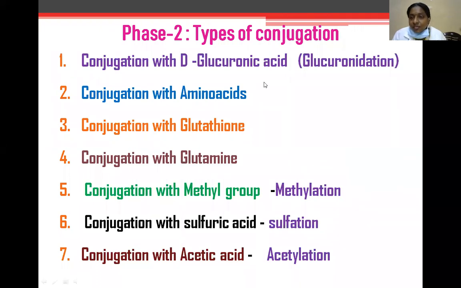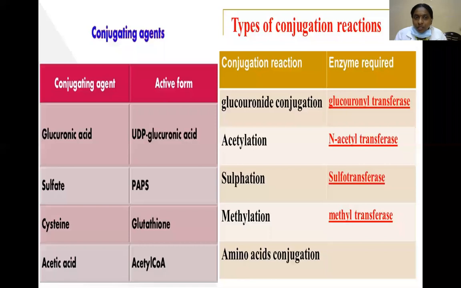Phase 2 reactions, or types of conjugation reactions. Conjugation with D-glucuronic acid is glucuronidation; conjugation with amino acids such as glycine, glutathione, and glutamine; conjugation with a methyl group is methylation; conjugation with sulfuric acid is sulfation; and conjugation with acetic acid is acylation. These are the conjugating agents and types of conjugation reactions.